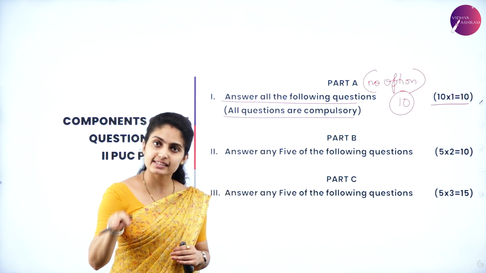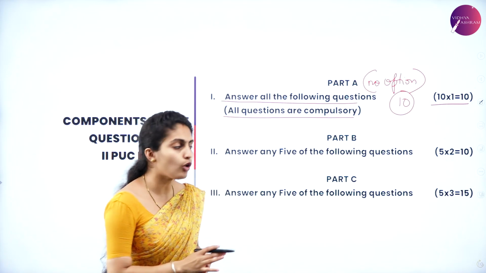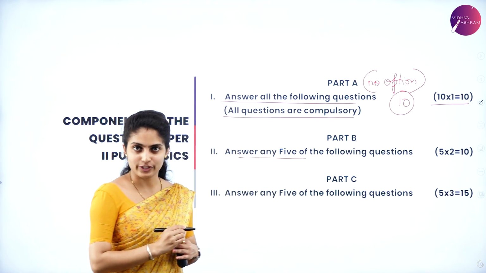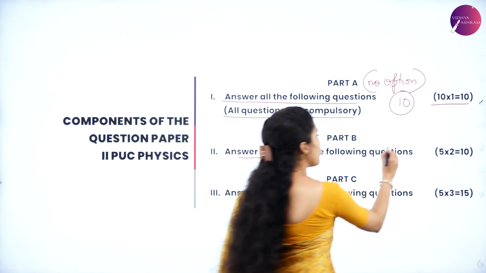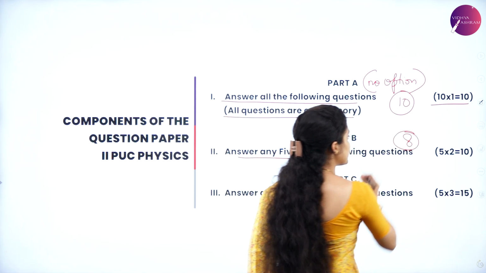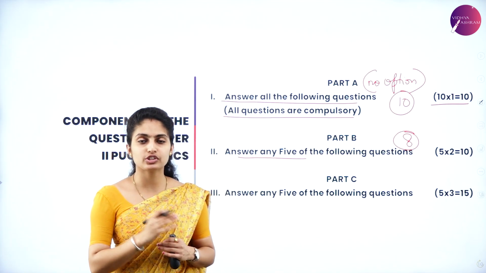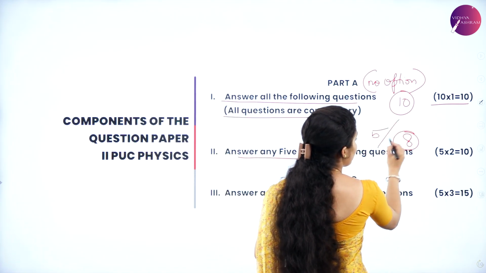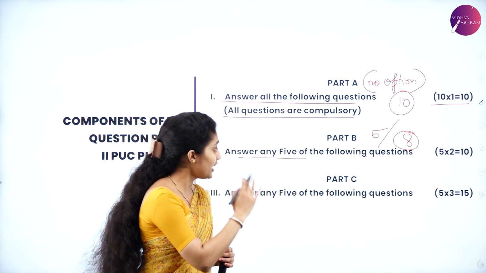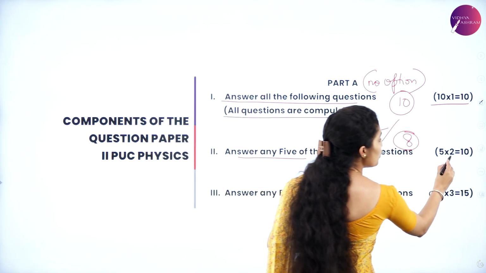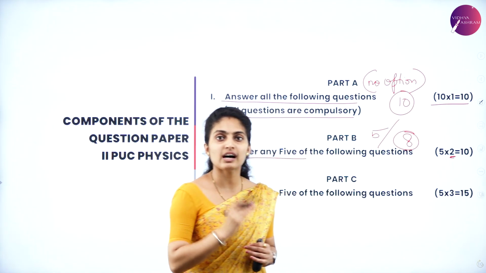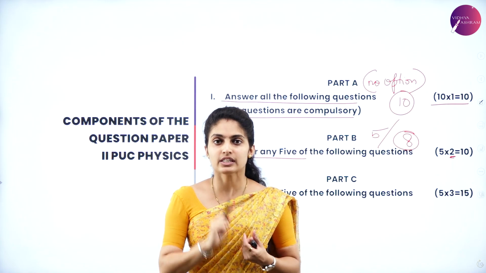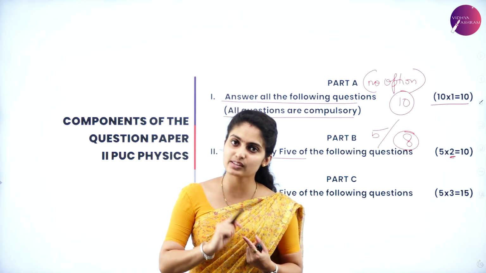Part B is the second Roman numeral. Here you have to answer any 5 of the following 8 questions, so it is 5 by 8. Each question carries 2 marks, and 5 twos are 10. So you have got 10 marks from the first unit and 10 marks from the second unit, that is part B.